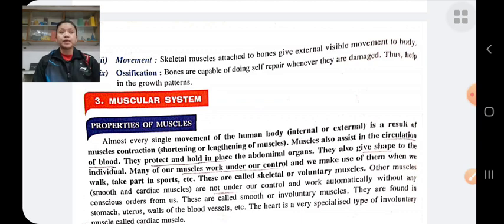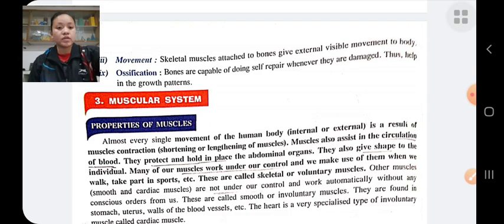These muscles are present in our food pipe, blood vessels, digestive tract, etc. Cardiac muscle is an involuntary muscle, but its shape is different from the other involuntary muscles. Cardiac muscles are the only muscles found in the heart.